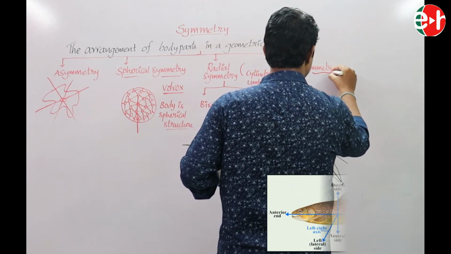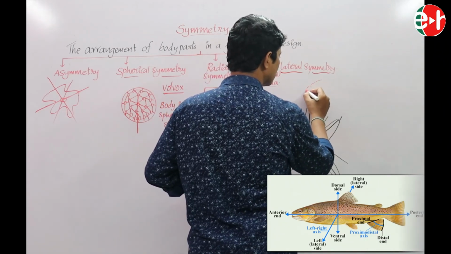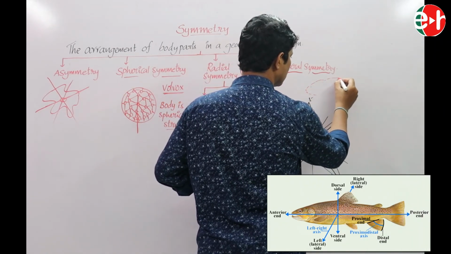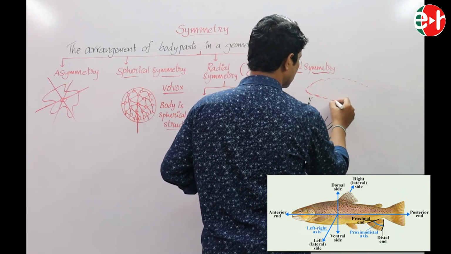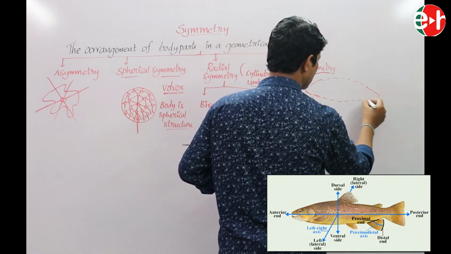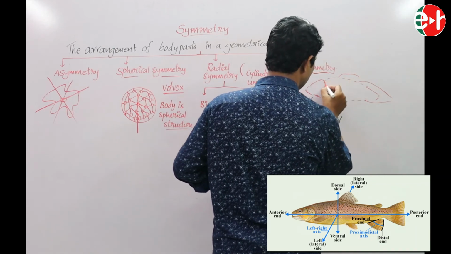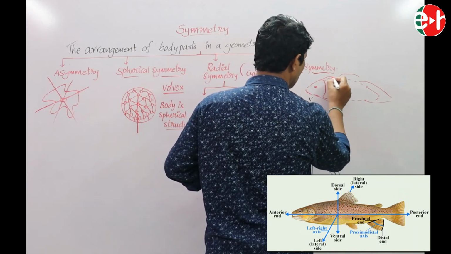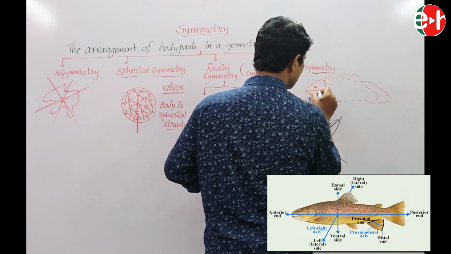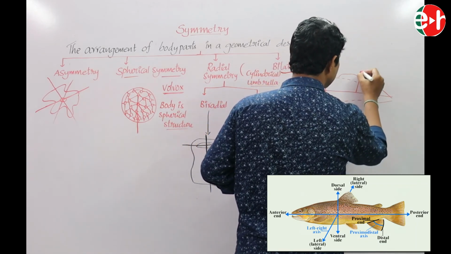And the last one is bilateral symmetry. In this animal, this is called the median sagittal plane.